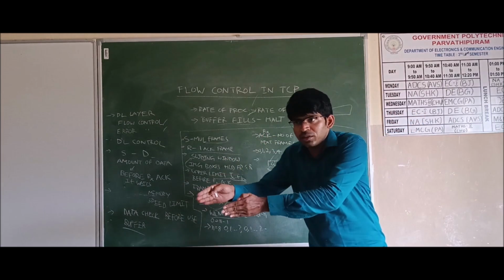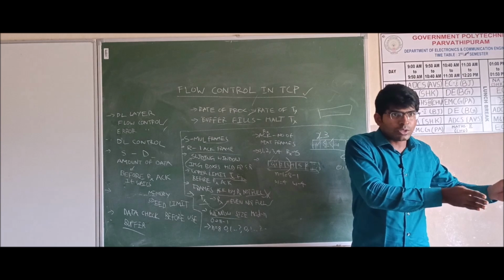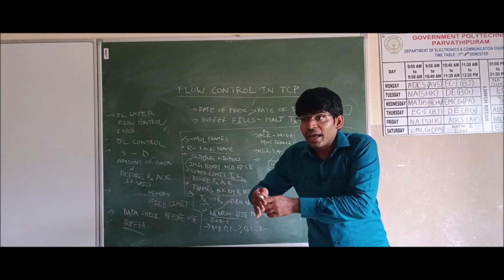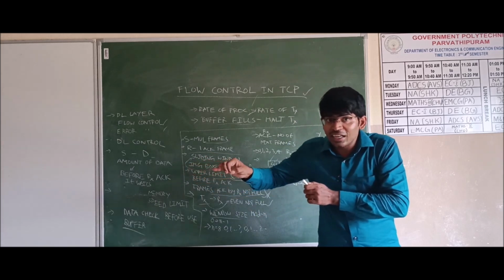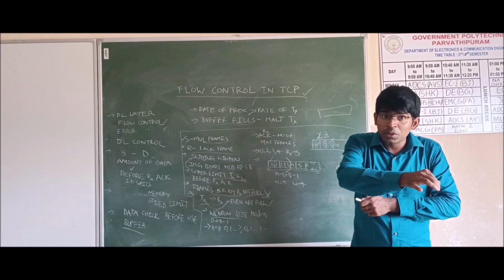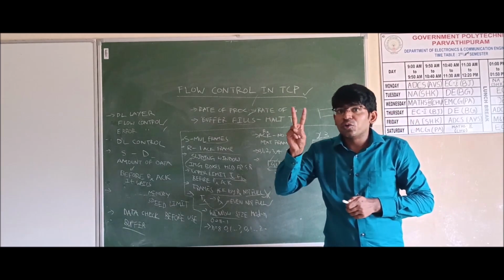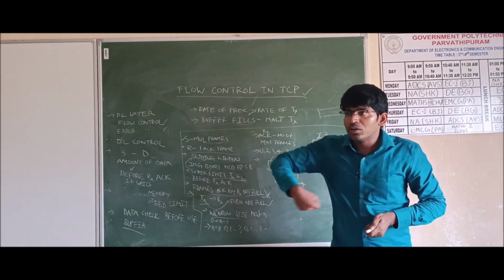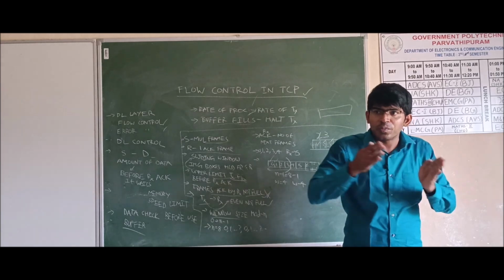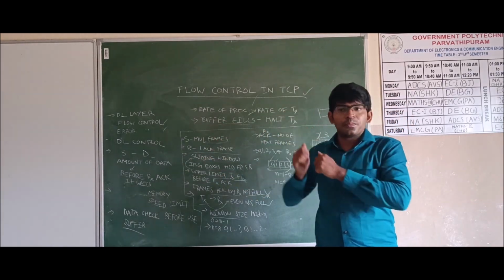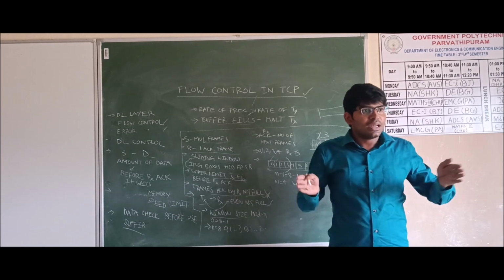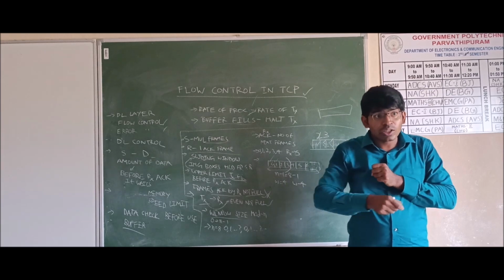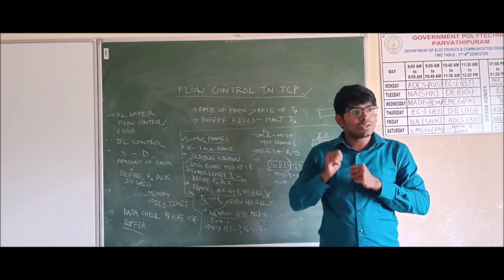Then the receiver is receiving 1 frame. If we send 2 frames, it reduces to 6, and at the receiving side it expands to 2. At this time also we can send an acknowledgement to the sender saying that I have received 2 frames. The third frame we have sent: it shrinks to 5 and expands to 3. 4 frames we have sent: it shrinks to 4 and expands to 4. At this time again we can send an acknowledgement saying I have received 4 frames.